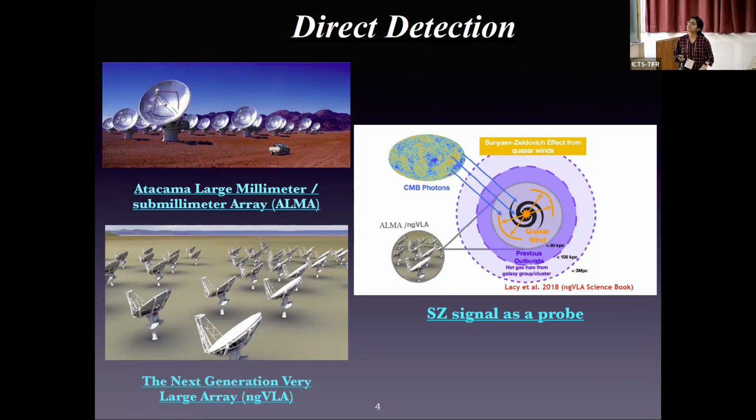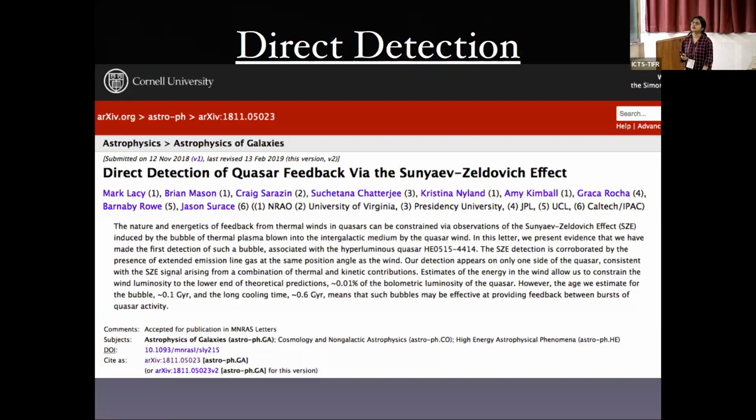Two telescopes, the Atacama Large Millimeter Array and the next generation VLA, have the resolution to detect the SZ effect, but so far there is only one direct detection of quasar feedback via the SZ effect. This was back in 2019 by Mark Lacy and his team. There is no such detection after that.